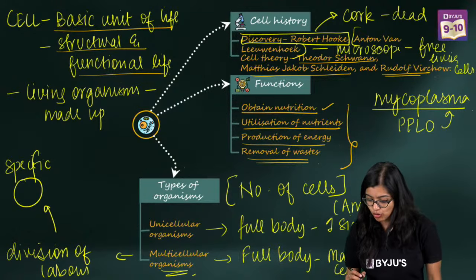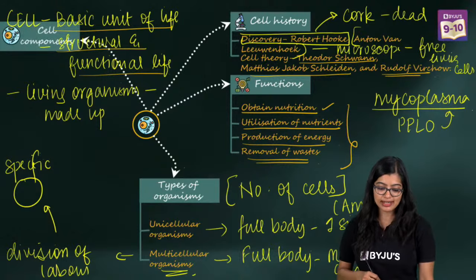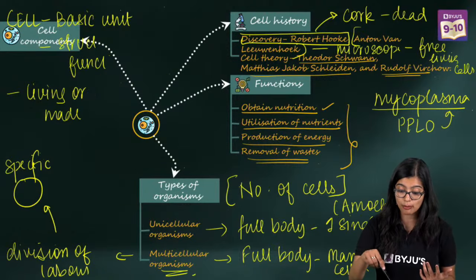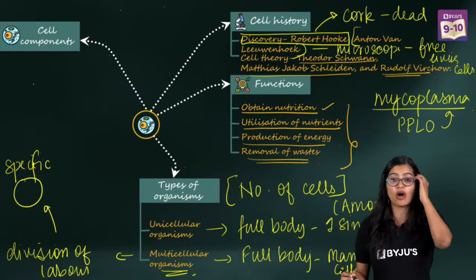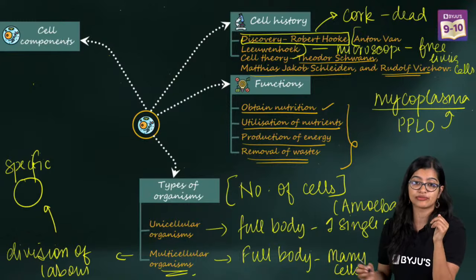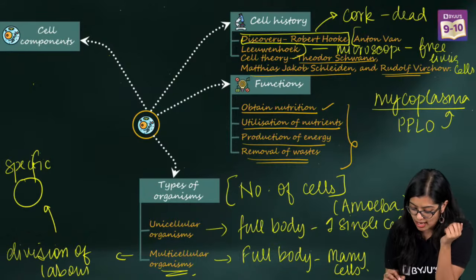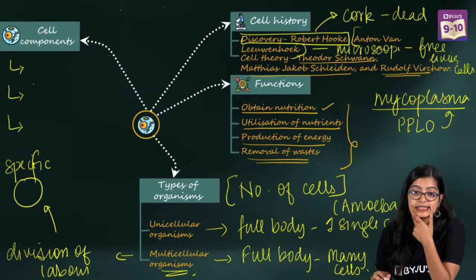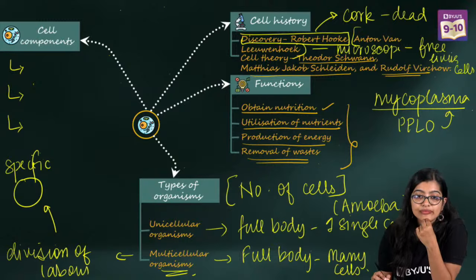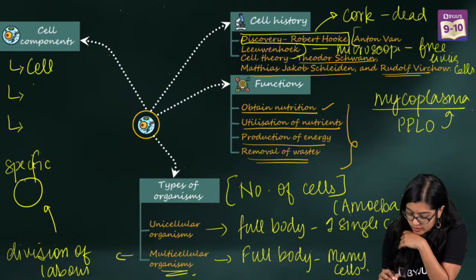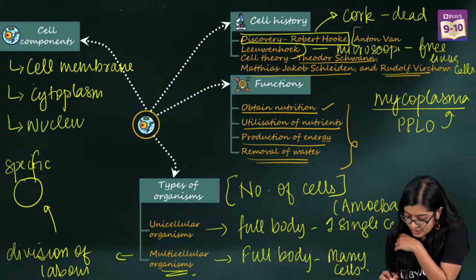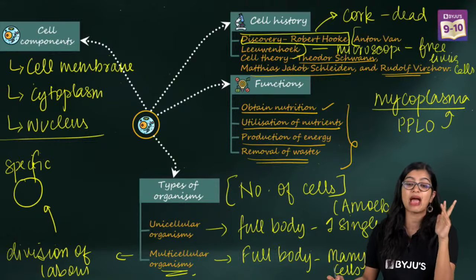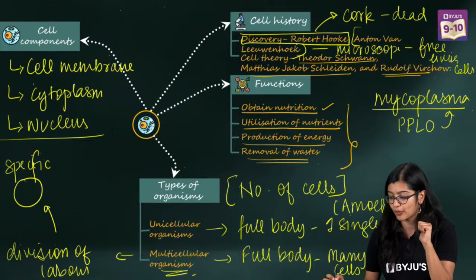Okay, now let's move on to the next part, which is the components of the cell. Can you all tell me what the broad components of the cell are? What are the three most important components? Cell membrane, very good. Then cytoplasm, and of course the nucleus. So cell membrane, cytoplasm and nucleus are the three components.